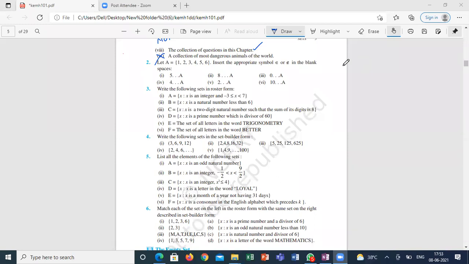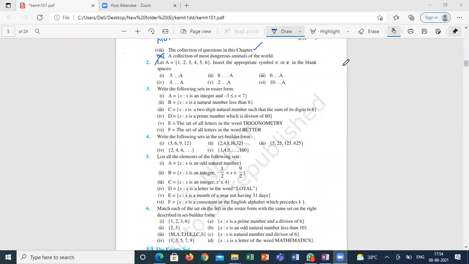So we have to tell whether the given element belongs to the set or does not belong to the set. They gave 6 questions. In which place do I have to use the belongs symbol? In which place do I have to use does not belong? What is the meaning of belongs? The element is available in the set or not. Whenever the element is not in the set, I have to use does not belong. Correct? Yes, sir.